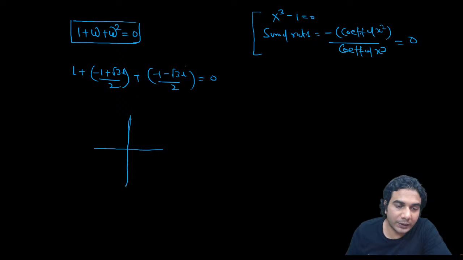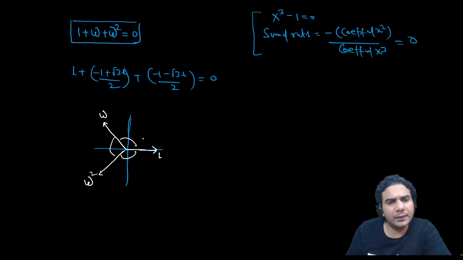The sum of vectors which are equally inclined to each other, as well as of equal magnitude, is 0. So using vectors also you can say they will cancel each other. This is omega and this was omega square, right? So 120, 120 and 120, and all three are of magnitude 1. So they will cancel. In this way also you can say 1 plus omega plus omega square is 0.